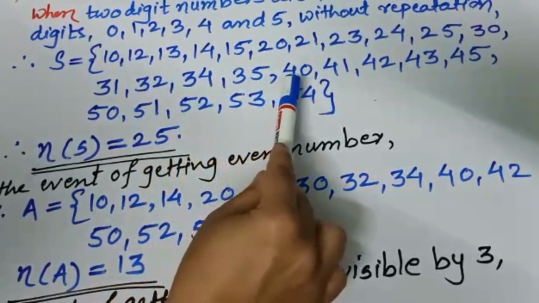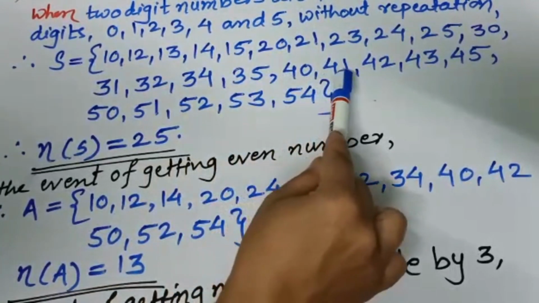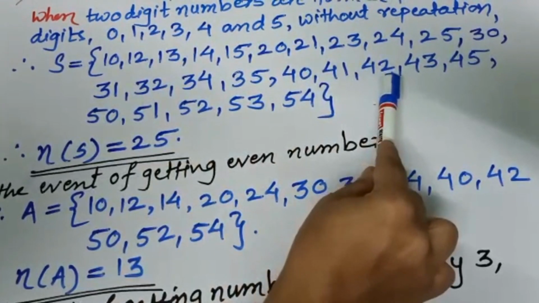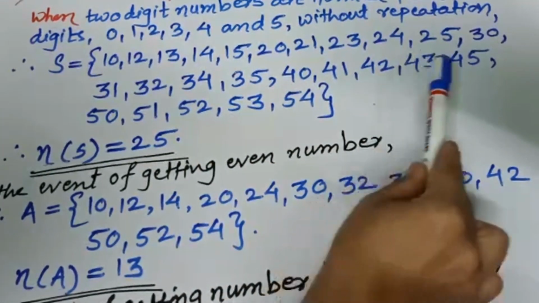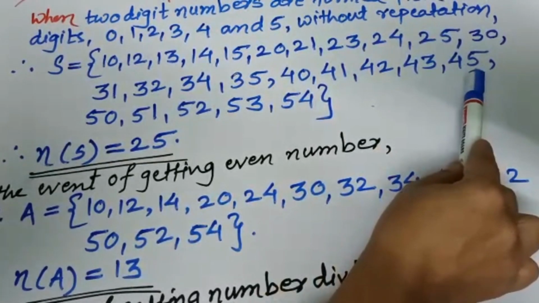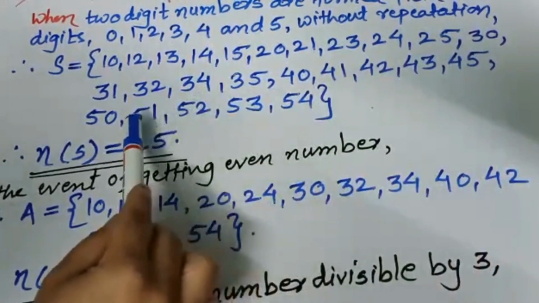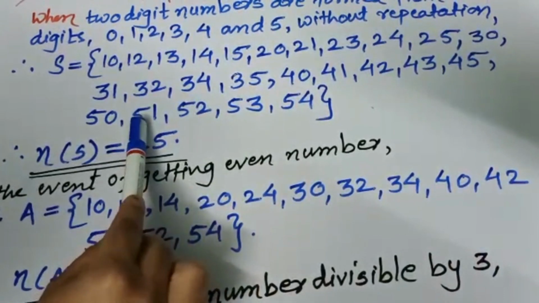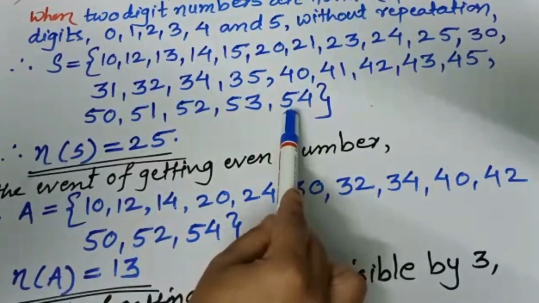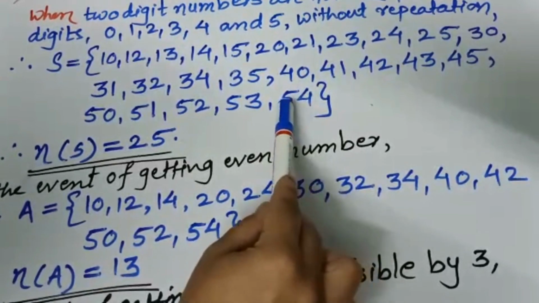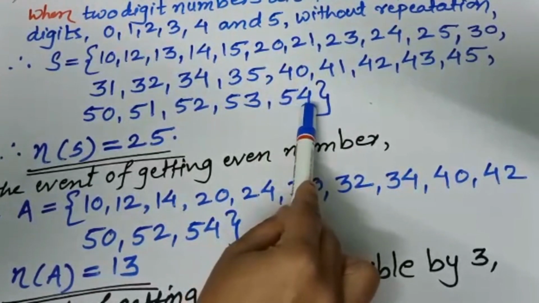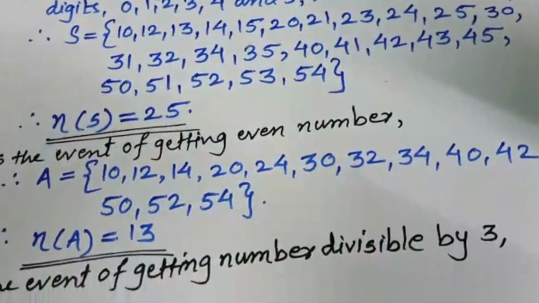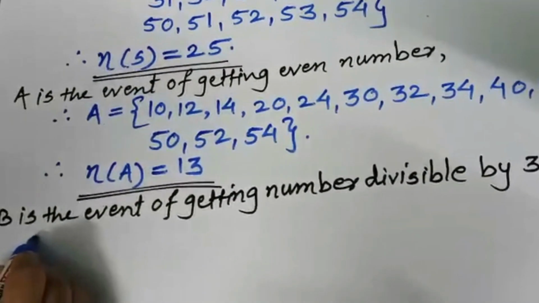Then 42, 4 plus 2 is 6, divisible by 3. Then 45, 9, it is also divisible by 3. Here 51, sum is 6, so divisible by 3. And last is 54, the sum is 9, so it is also divisible by 3. Understood? So these numbers we will write one by one in this B event.